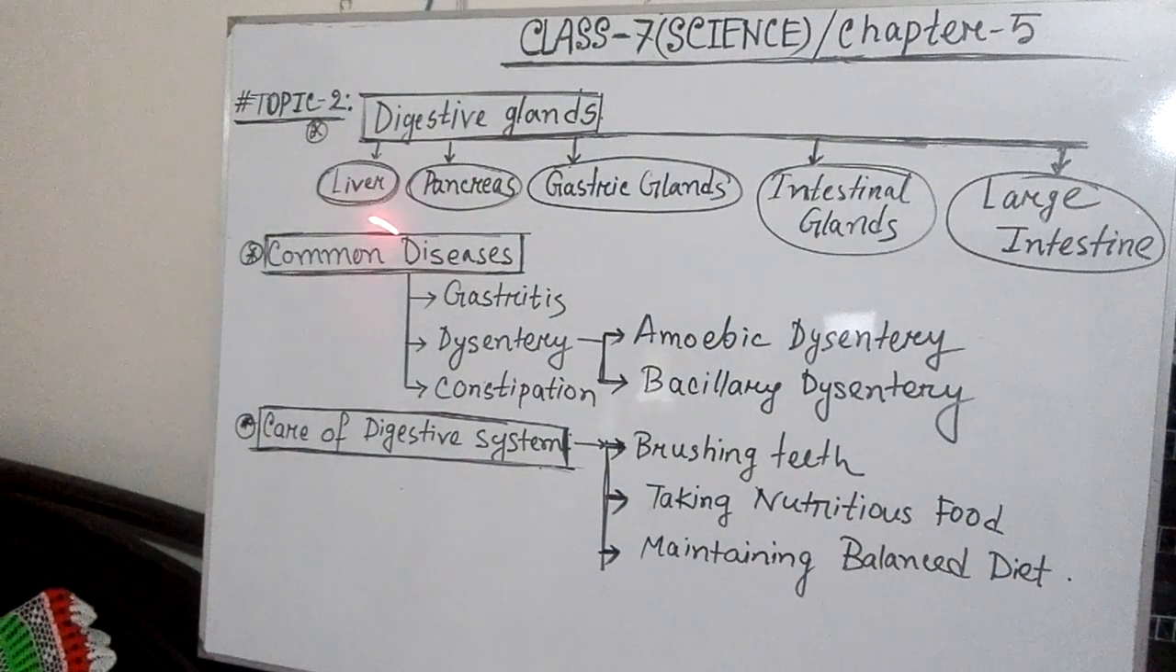Digestive glands. The first digestive gland is the liver. It is the largest gland in our digestive system. In our liver, there is the gallbladder, and from the gallbladder, one type of enzyme is secreted, which is essential to break down fatty or oily foods. And the next digestive gland is the pancreas.